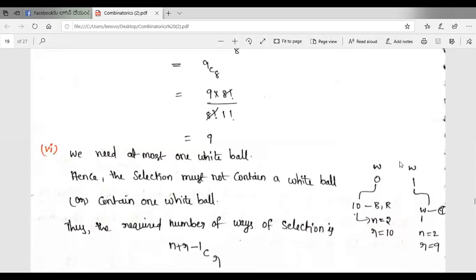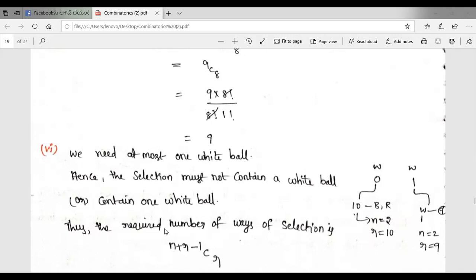If a white ball is present in that selection, that is, the selection has one white ball, the remaining balls are 9. We select these 9 balls from the remaining boxes, blue and red. So the number of objects is 2, and the number of balls we have to select is 9. These are the 2 cases.